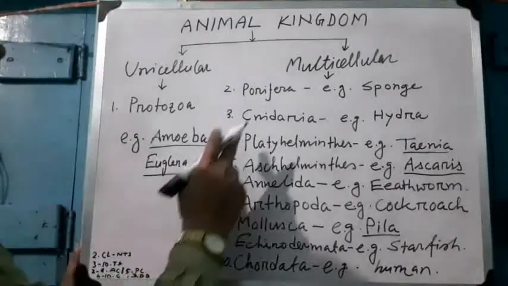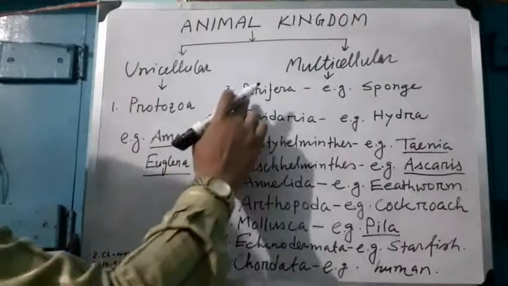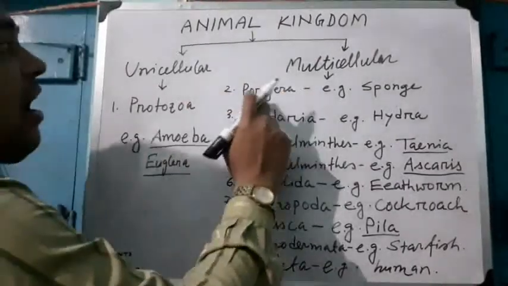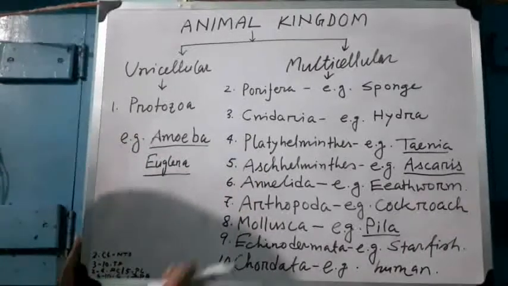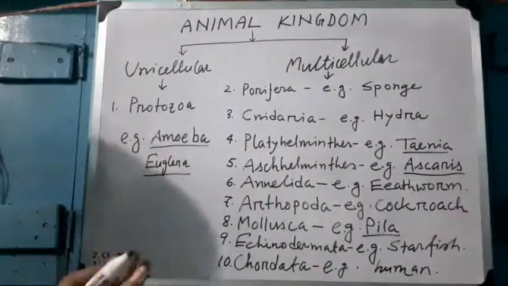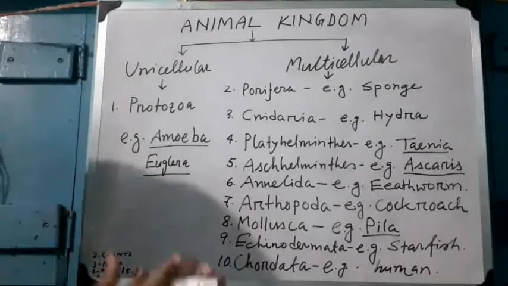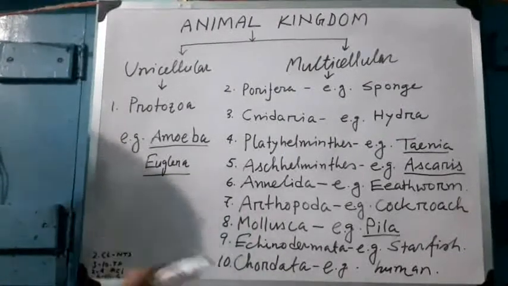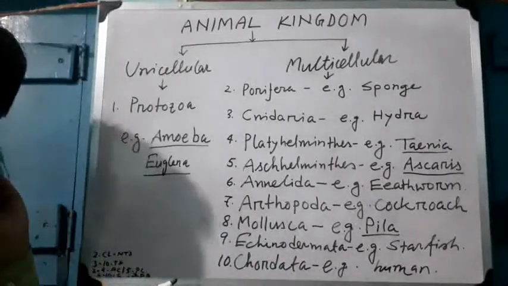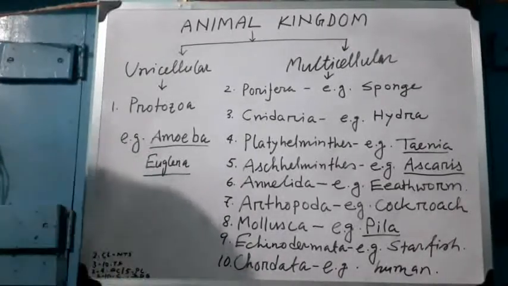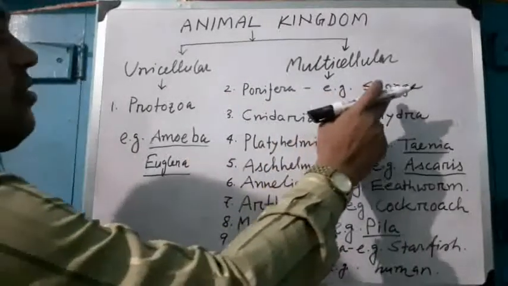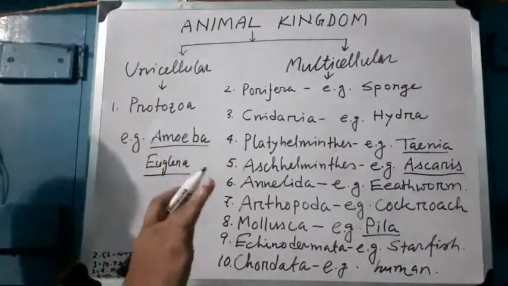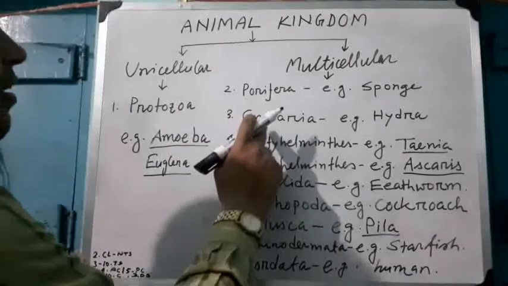Come to the phylum Porifera. Porifera are the pore-bearing animals. Example of Porifera is sponge. In Porifera, the bodies of the animals are porous. The small pores of the body are called ostia, and the large pore of the body is called osculum. So Porifera example is sponge. Sponge generally cannot move.